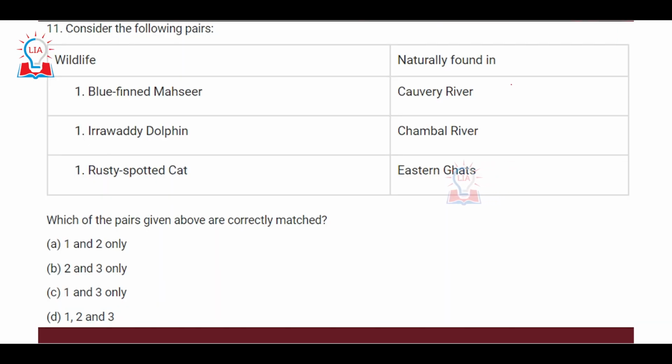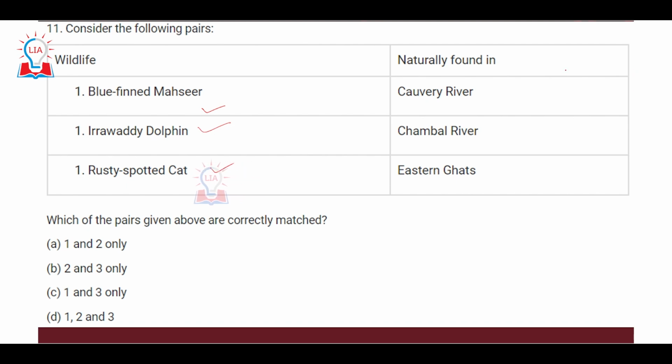11th question is again related to the river, and as we can see in this particular year, three match the following questions have been asked about the rivers. In one question you have the glaciers, in one question you have the famous places, and in the third question they have asked which of these wildlife you will find in the following rivers or regions of India.